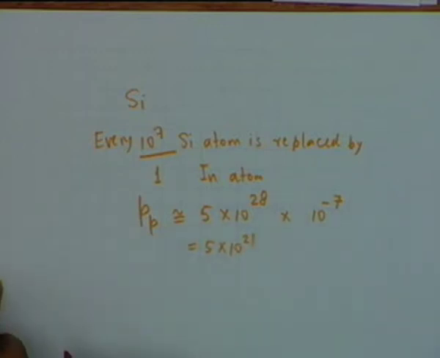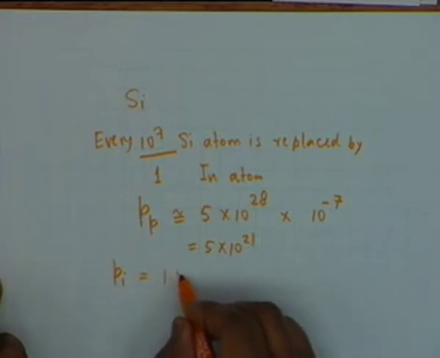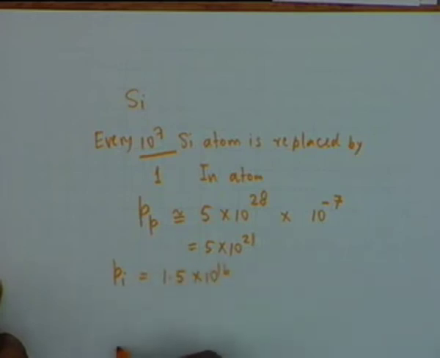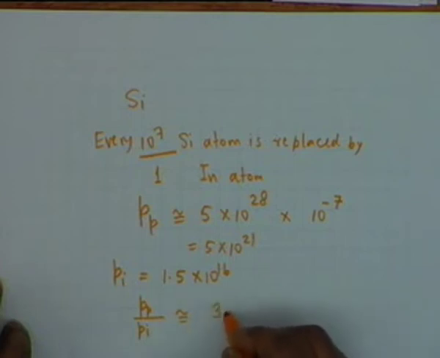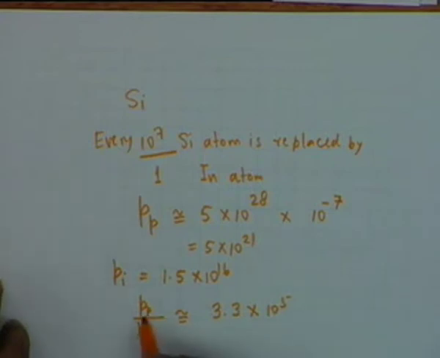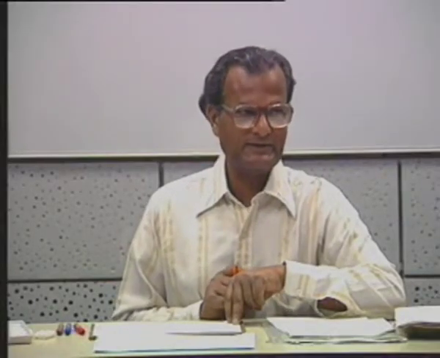Whereas in the intrinsic silicon, that is Pi, is how much? 1.5 times 10 to the 16. So you see the ratio Pp to Pi is approximately equal to 3.3 times 10 to the 5. The hole concentration is increased by this factor, and therefore the electron concentration must decrease by the same factor.